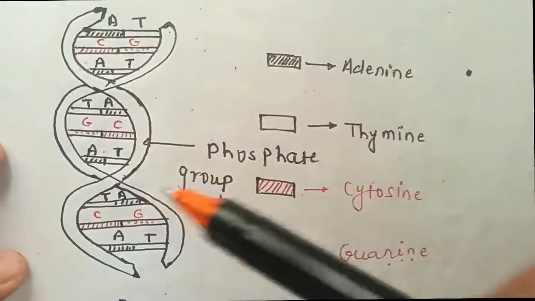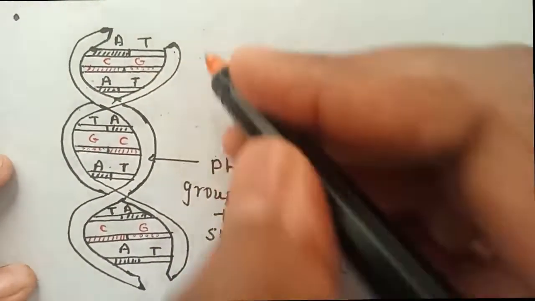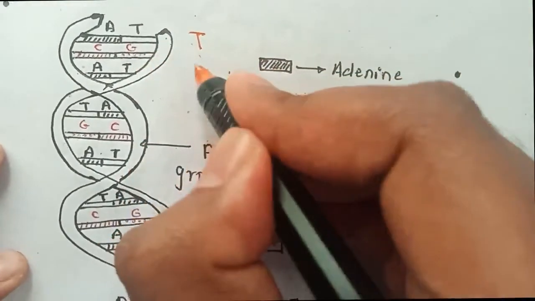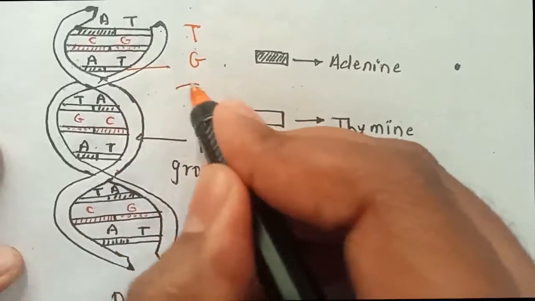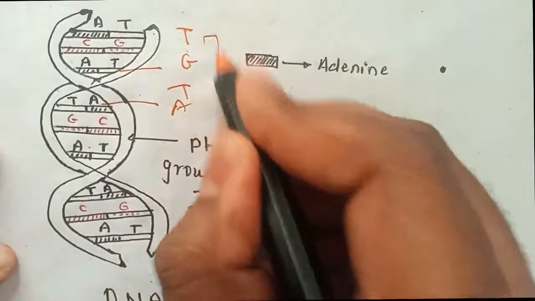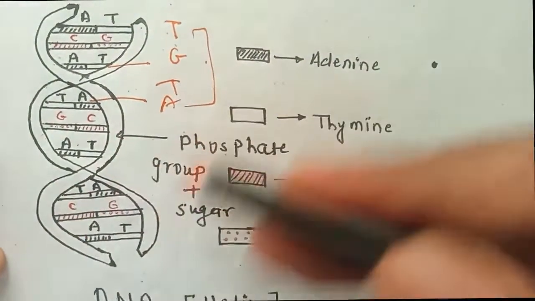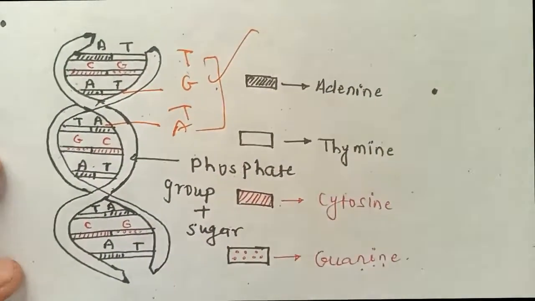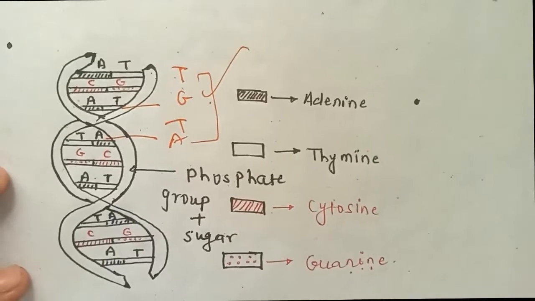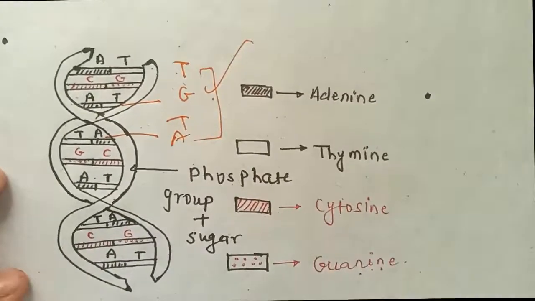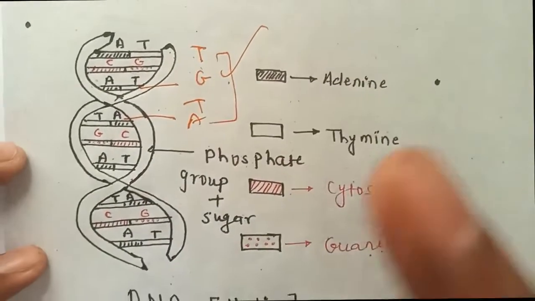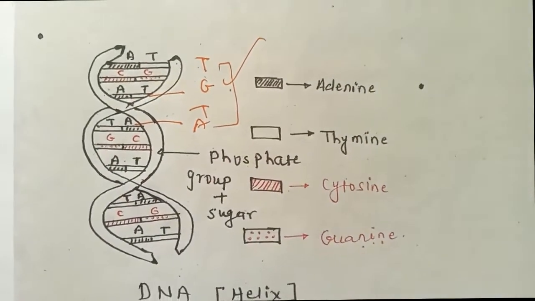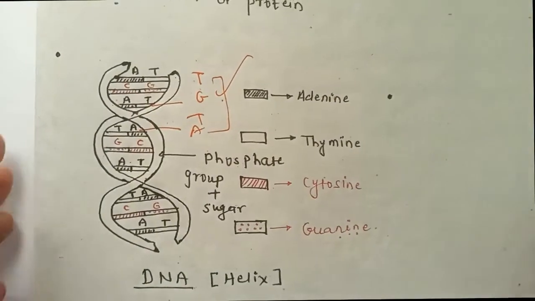And the bonding or the sequence between them, suppose I write the sequence T, then G, then again T, then A. If you write the sequence, a number of different sequences are possible, and these sequences are responsible for the variation in genetic characteristics between the offsprings and parents, or the siblings themselves. So this is very important. We will study this very nicely in the second chapter. This was just temporary.